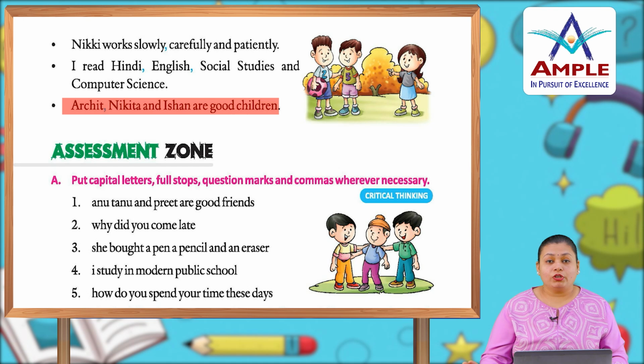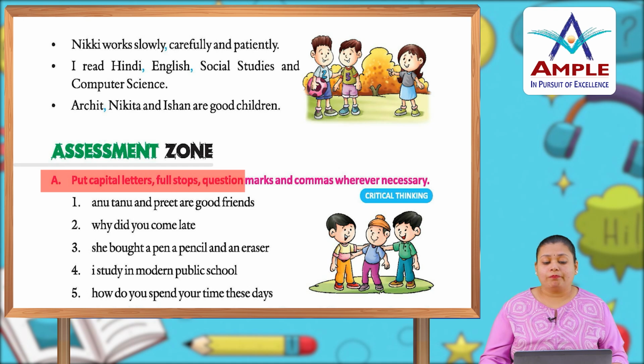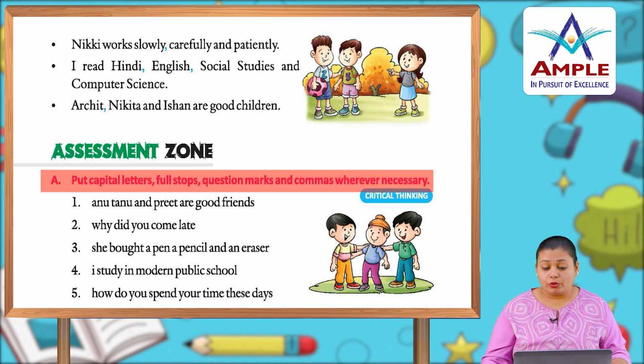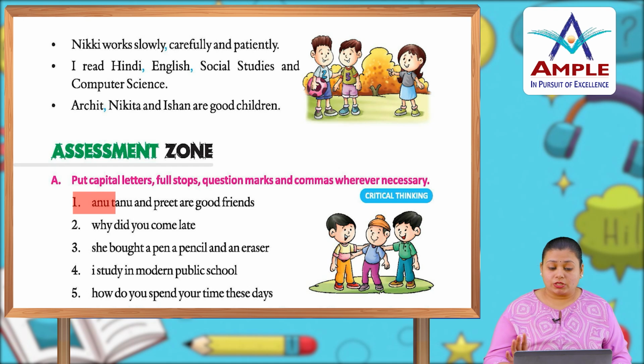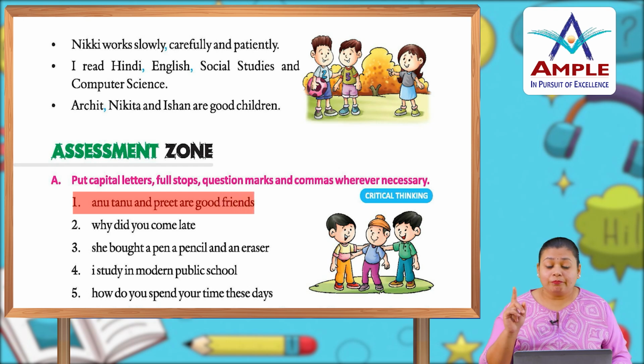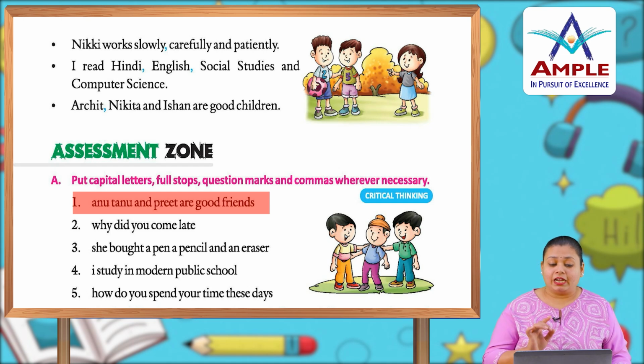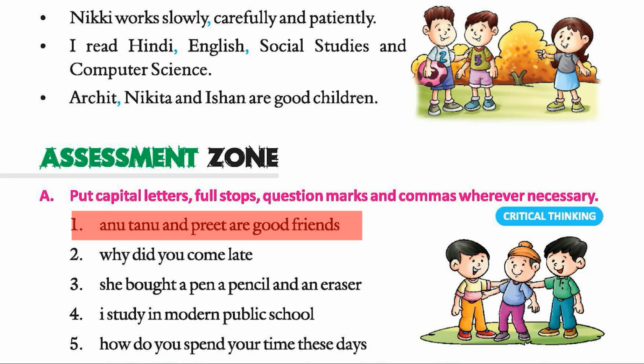Hopefully you now know how we use the full stop, the interrogation mark like the question mark, and the comma. Now the assessment zone. Put capital letters, full stops, question marks and commas wherever necessary. Anu, A starts with a capital letter, comma, Tanu starts with a capital letter T, and Preeti starts with a capital letter P, are good friends, full stop. Anu, Tanu and Preeti are the names of particular persons, so their names start with a capital letter.